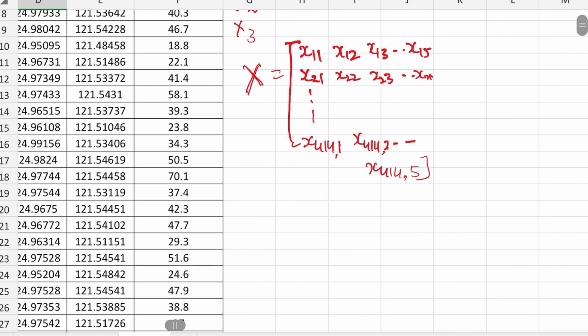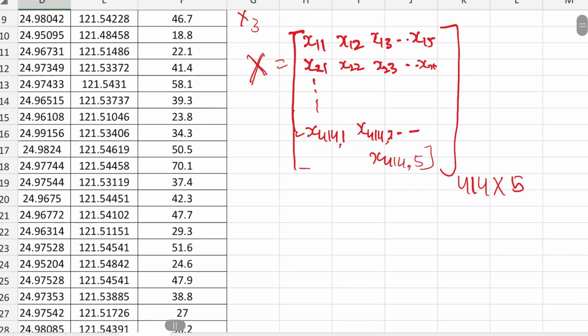This would be the matrix of the data set we have, right? The size of this input matrix is 414 multiplied by 5, because we have 5 different columns.